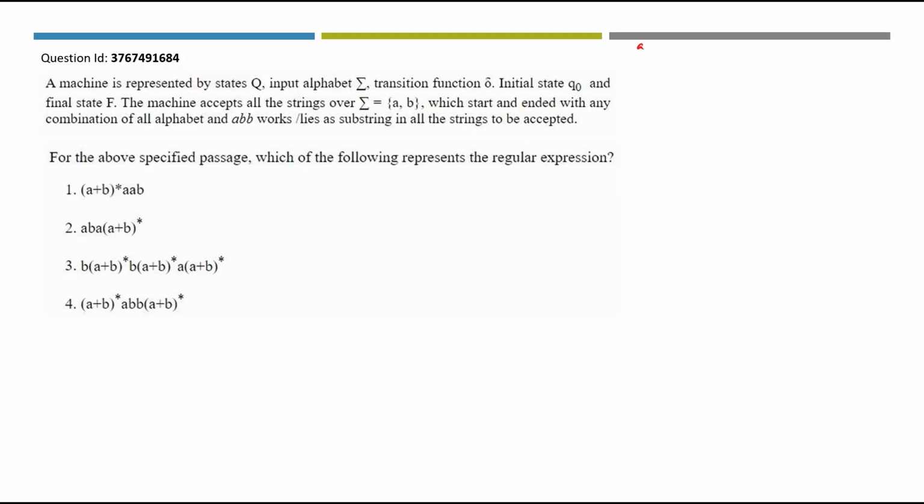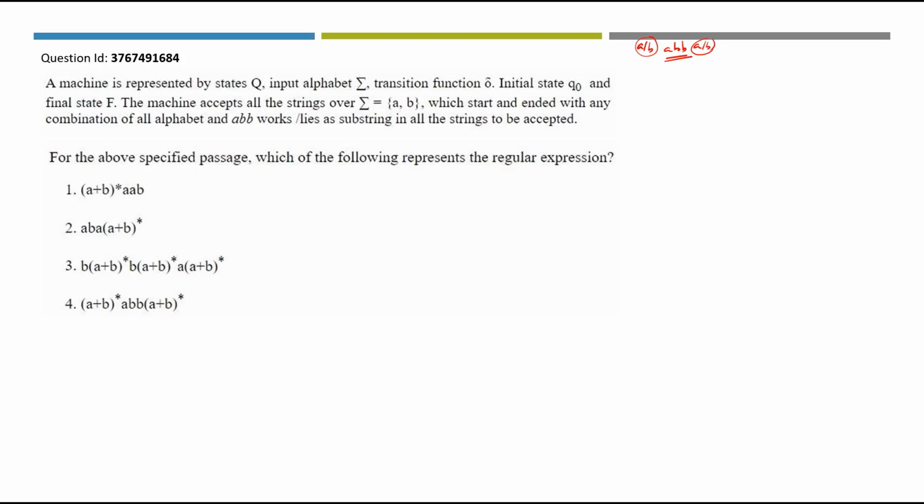It can either start with A or B and it can have any number of A's and B's. Similarly, it can have any number of A's and B's. But in between you should have the substring ABB is what this particular paragraph is telling us. Let's start working with the first question.